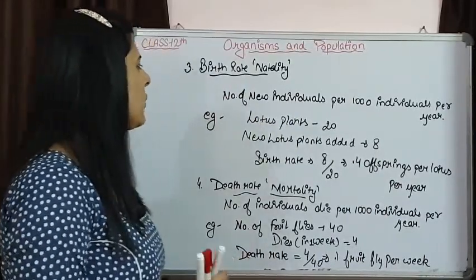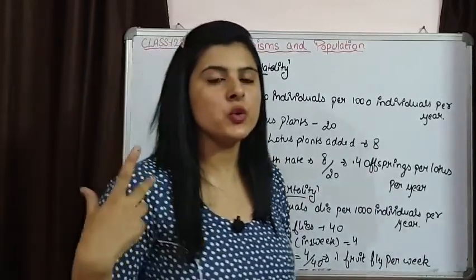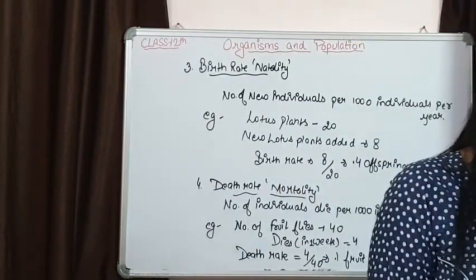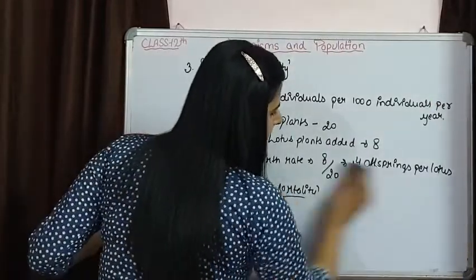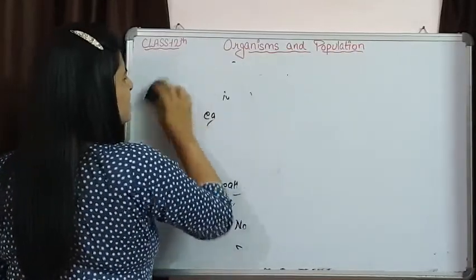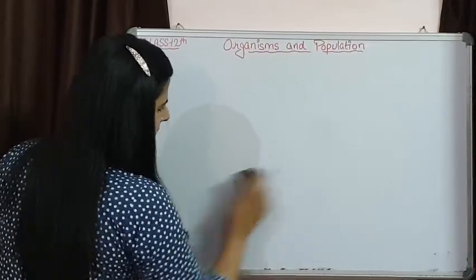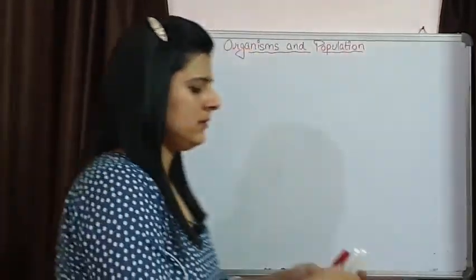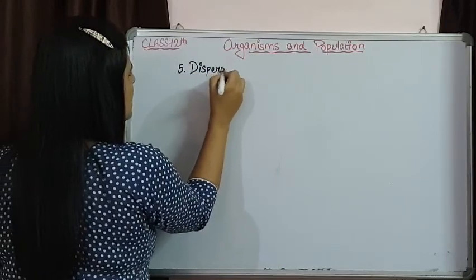So this is how we are going to see birth rate and death rate of a population, and these are two major attributes of a population, that is the death rate and the birth rate. Another attribute is dispersal.